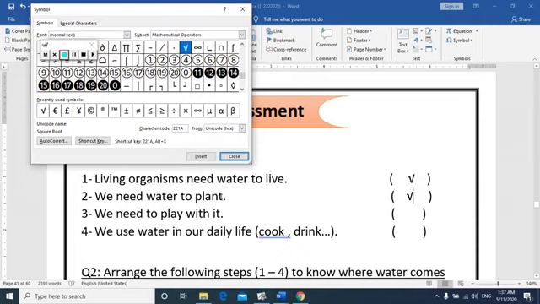Let's move to the next point, number 3. We need water to play with it. Right or wrong? True or false? No, raise your hand before answering, as we are used in Mustaqbal language school. Yes, Jury? That's right, Jury. False. Why? Because we said that we must keep water and don't play with it. So we put here false mark.